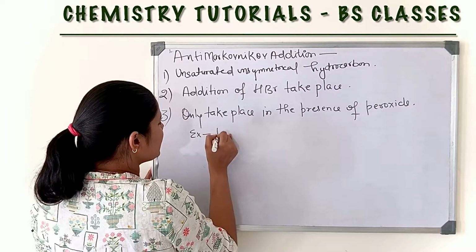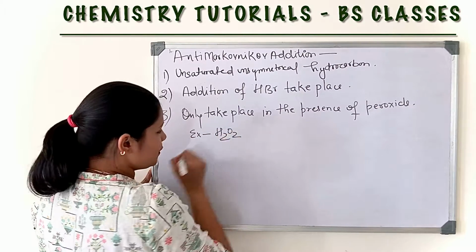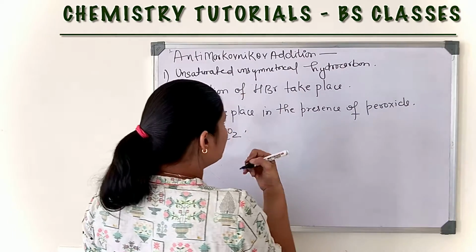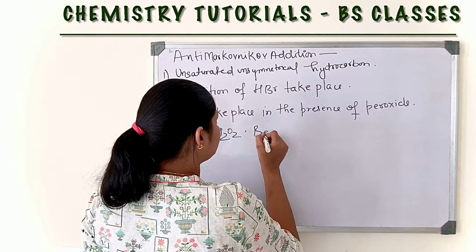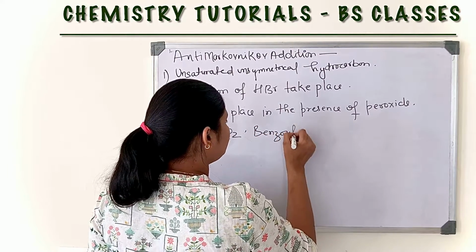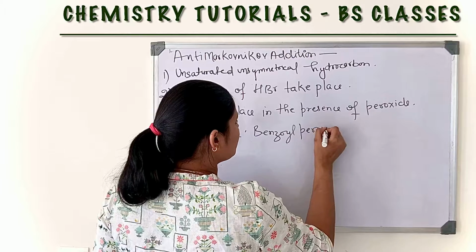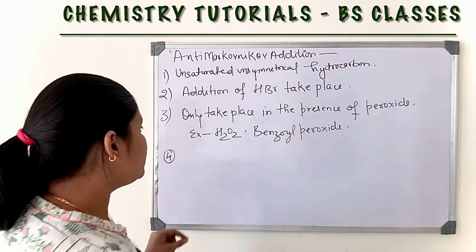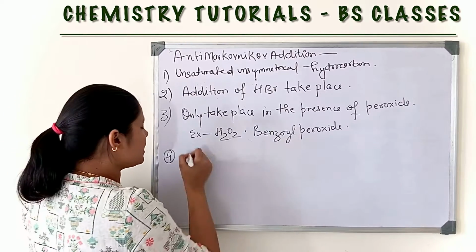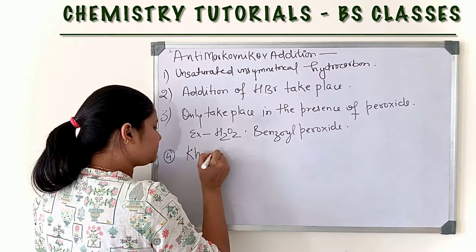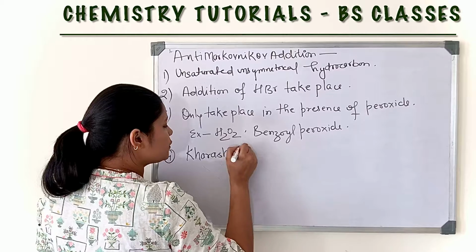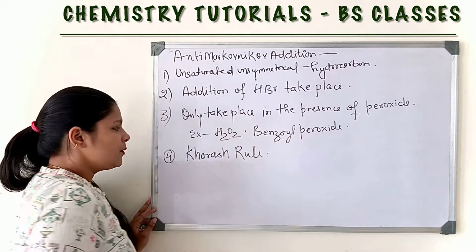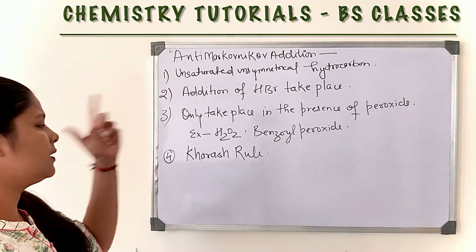Examples of peroxide: either we take H2O2, hydrogen peroxide, or benzoyl peroxide. And the fourth point is, it is also called the Kharasch rule, because Kharasch is the person who did this reaction.